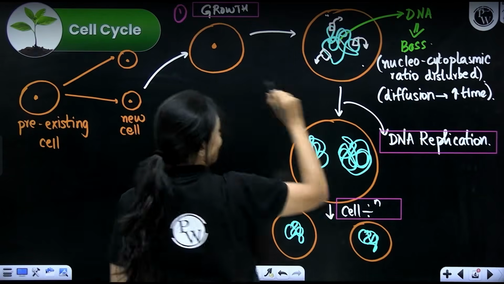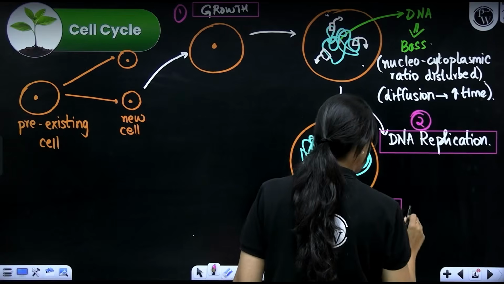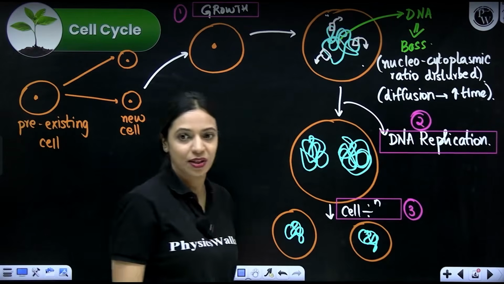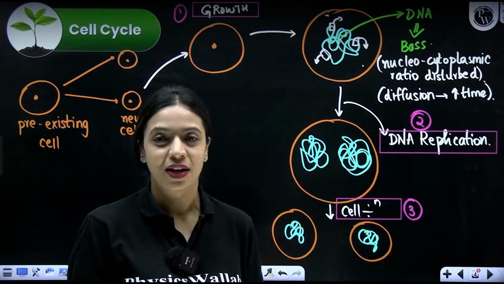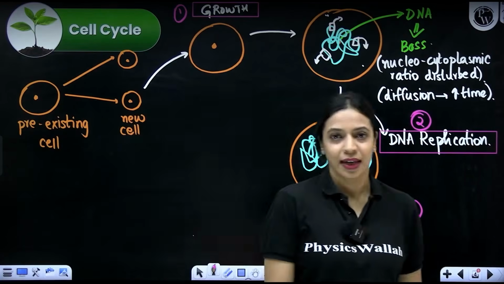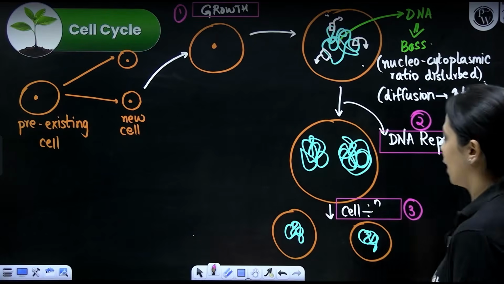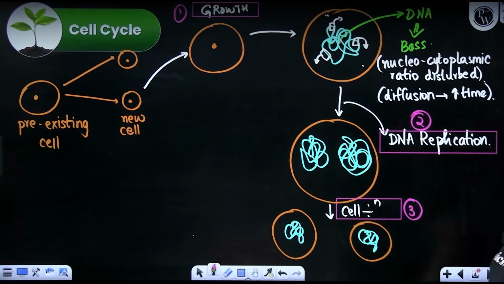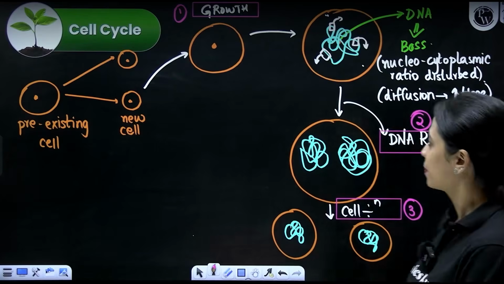So within the different phases of the cell cycle, when exactly does growth happen? When replication happens? When does the cell actually divide? What really happens when a cell is dividing? All of that we will learn in this chapter. Okay. Now, this was like an overview of what happens in the cell cycle.